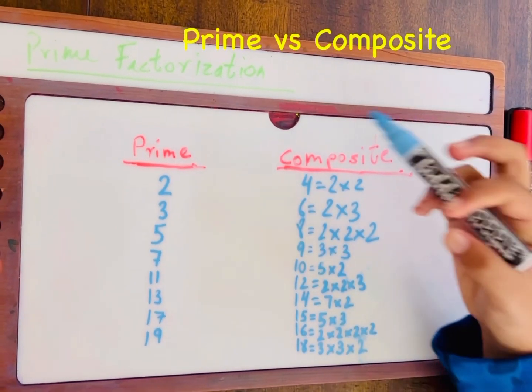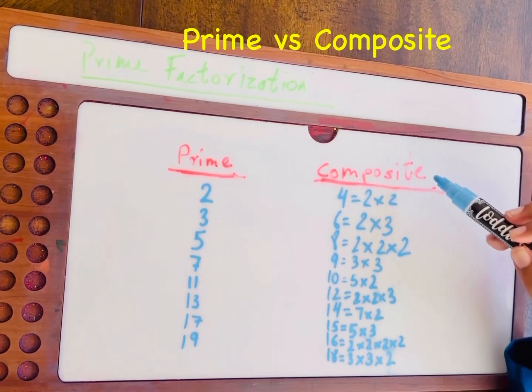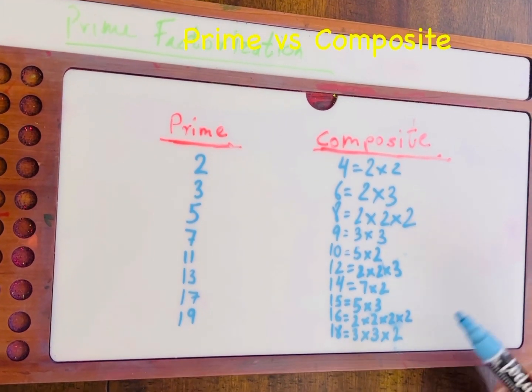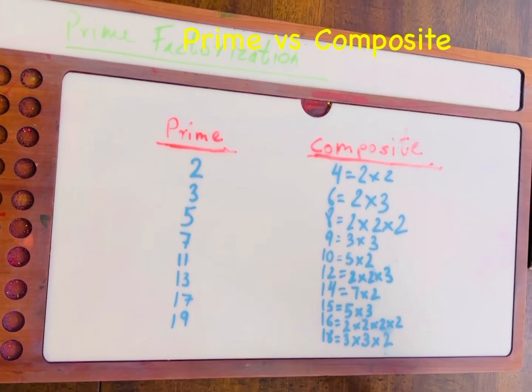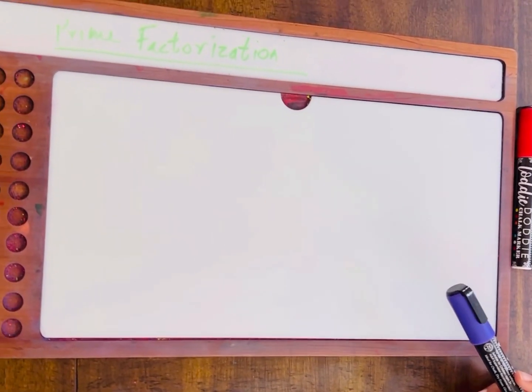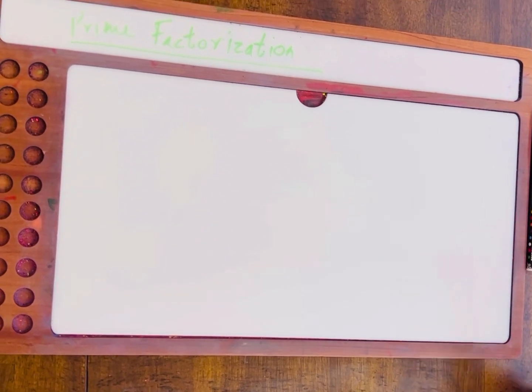So as you can see, all the prime numbers that we have listed over here, at least some of them, have been listed on the composite side. So no matter how many times we multiply the prime number, we will get a composite number. So now let's get into what prime factorization is. Like I said before, prime factorization is a set of prime numbers which you can multiply to get another number.